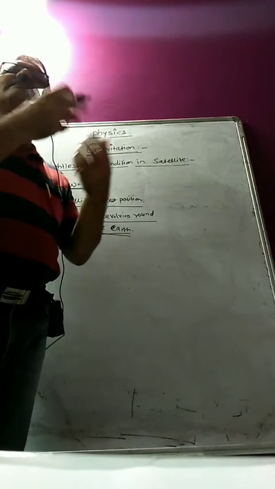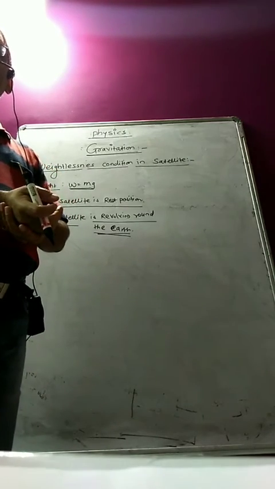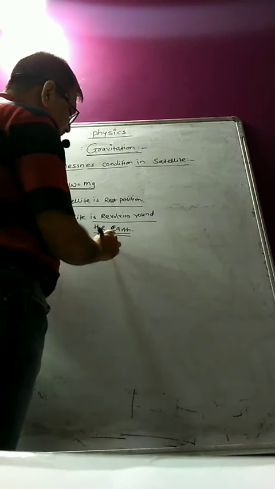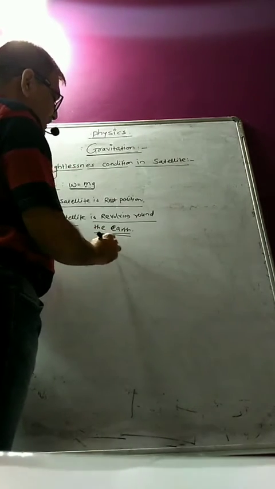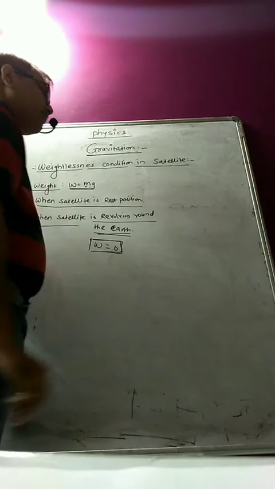So therefore the satellite does not give the reaction force, and the result is that he is feeling weightlessness. Weightlessness actually means W is equal to 0. The mass of the body cannot be 0, but g can be 0 here. So how can g be 0 here?